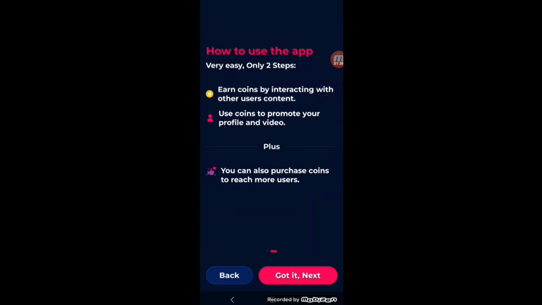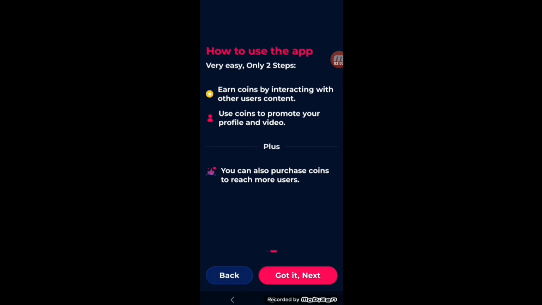I will do everything in front of you, and there are two ways to use that platform, that app. Number one, you can earn coins by interacting with others, and you can use those coins to promote your profile or videos, or you can even purchase coins to reach more users. If you don't want to interact with other users, no issue, you can go and purchase coins to reach more users. So I will share all the details.